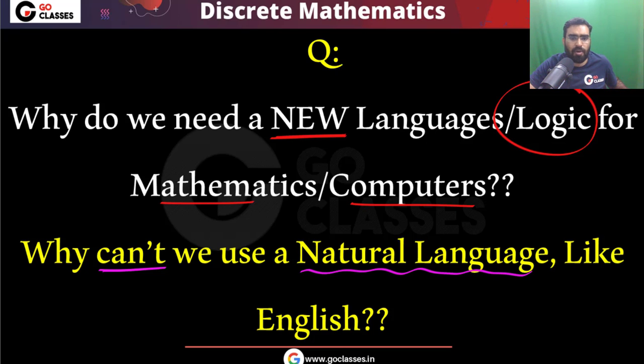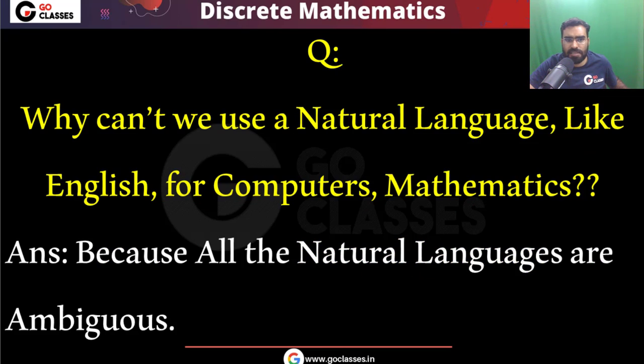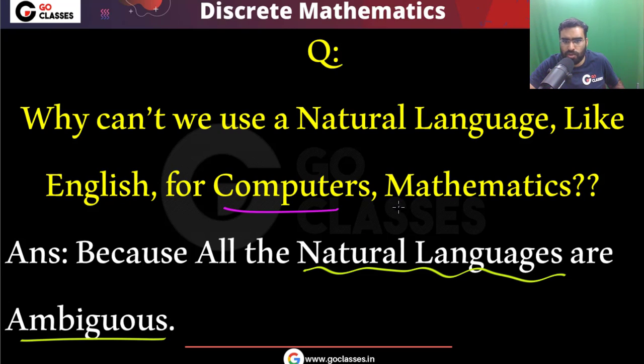If you think about it, let me tell you the answer. The answer is because all the natural languages are ambiguous. All the natural languages that we have, Hindi, English, Tamil, Telugu, Chinese, whatever natural language you take, that is ambiguous. So that is the reason we cannot use these languages for computers or for mathematics.